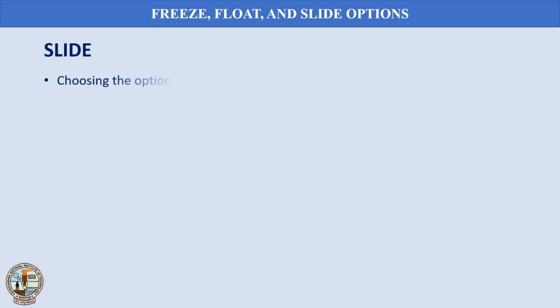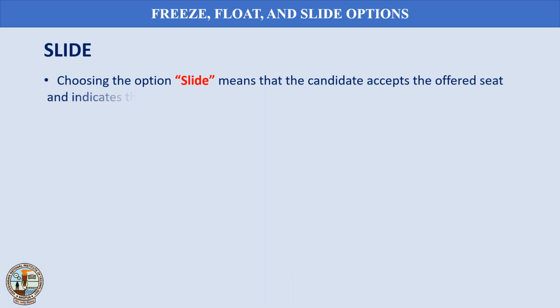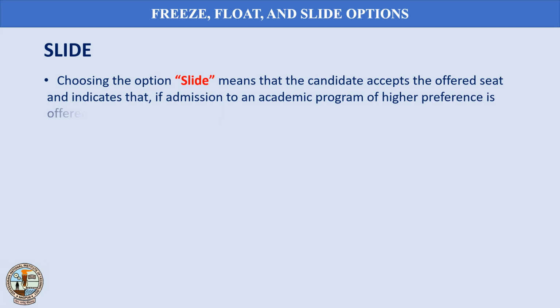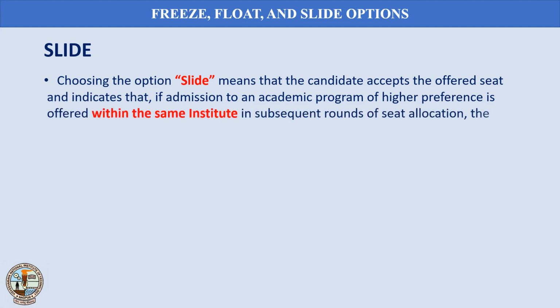Choosing the option slide means that the candidate accepts the offered seat and indicates that if admission to an academic program of higher preference is offered within the same institute in subsequent rounds of seat allocation, the candidate will accept it.